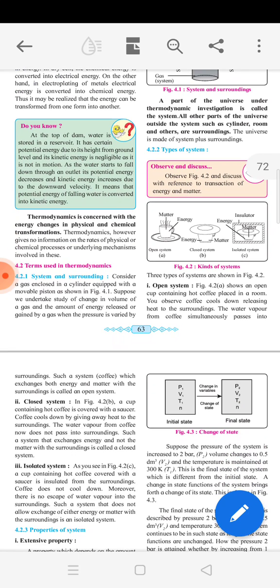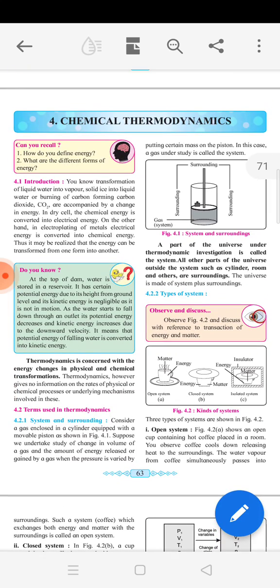Then we will see these terms used in thermodynamics: system and surroundings. What do you mean by system and surroundings? See here in the diagram, a cylinder is kept and filled with gas. This is the system, and the outside part of that system is called the surroundings.